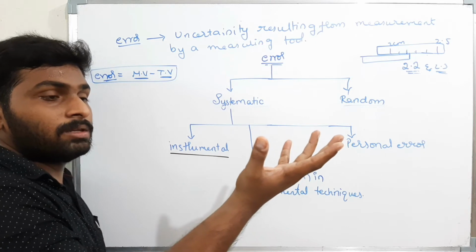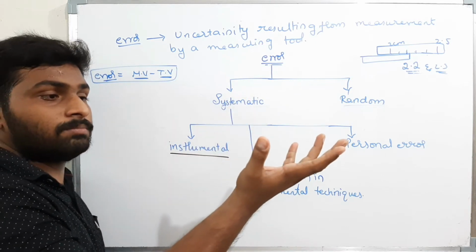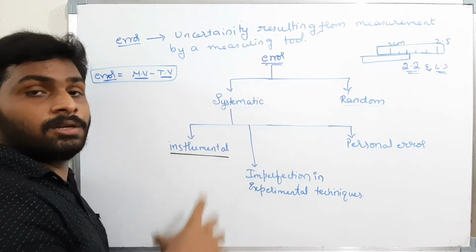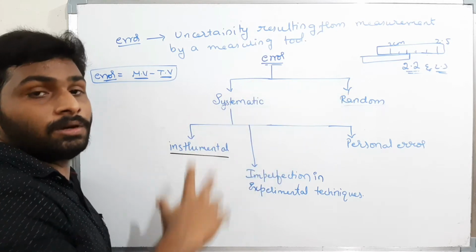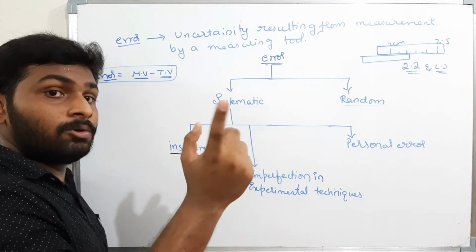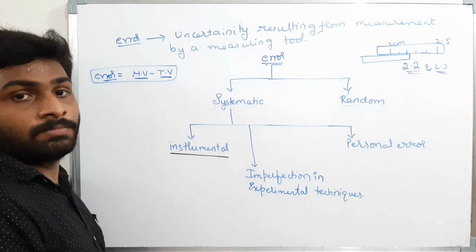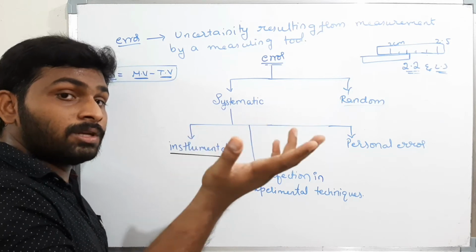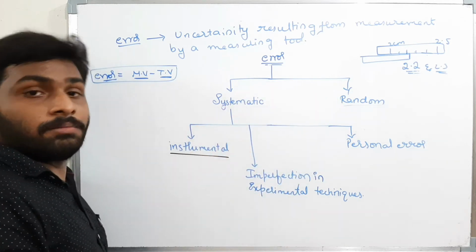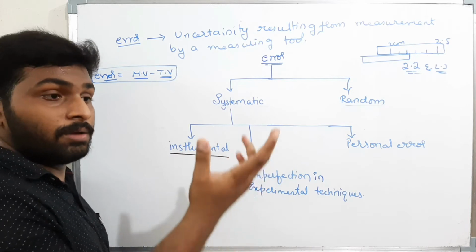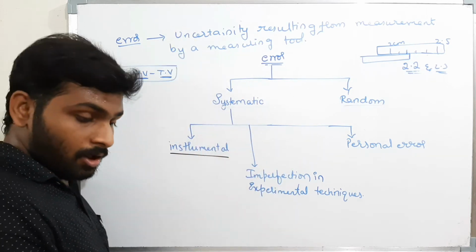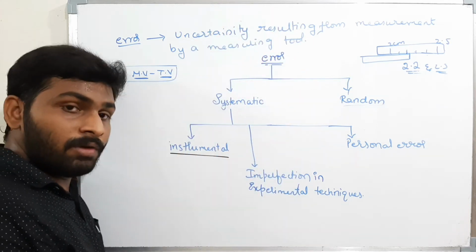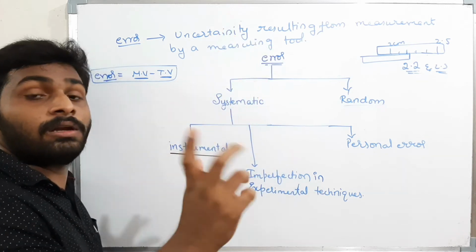Suppose I'm measuring the length of a rod with some instrument. At 25 degrees, the length of the rod will be 10 centimeters, but at 100 degrees, the length of the rod will be different. If I measure the length of the rod at two different temperatures, I will get two different readings. That means the temperature is not in our control. The quantities which are not in our control, we take as random. Temperature is not in our control. Atmospheric pressure is also not in our control. On the surface of the earth it will be different, and on the hilltop it will be a different pressure.